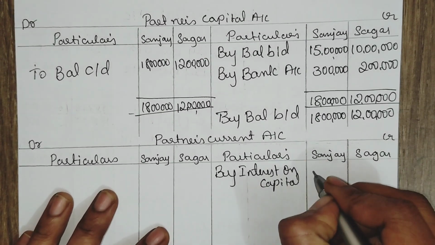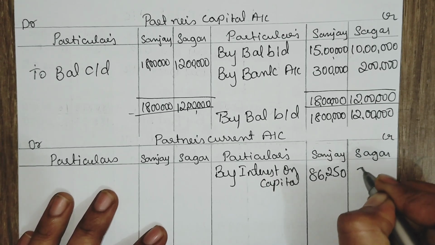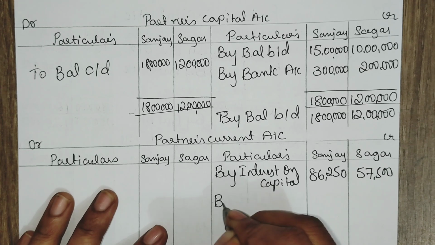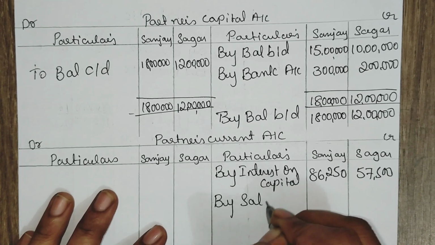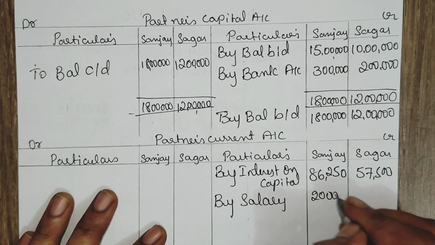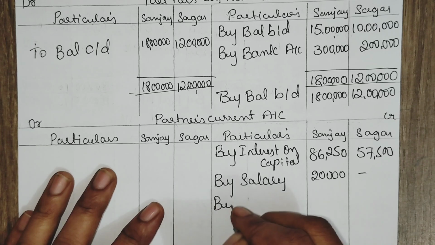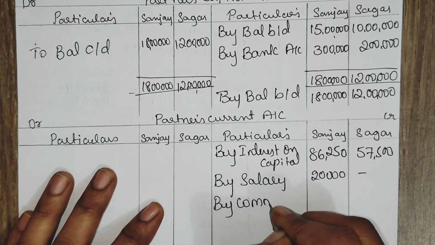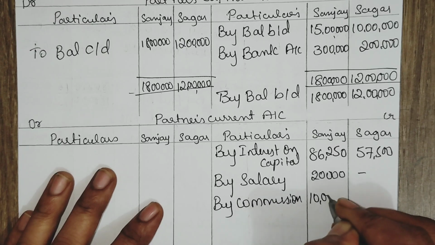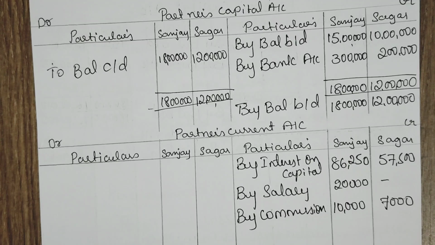Interest on capital 86,250, 57,500. Then we have salary. Salary only for Sanjay we have 20,000, nil for Sagar. Then commission 10,000, 7,000. Then we have drawings and interest on drawings.